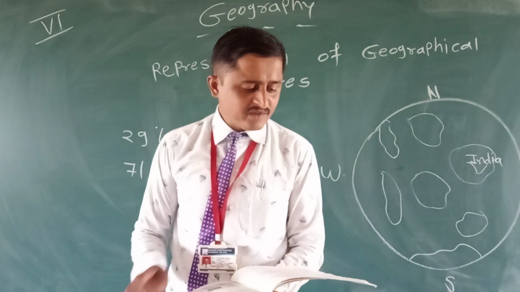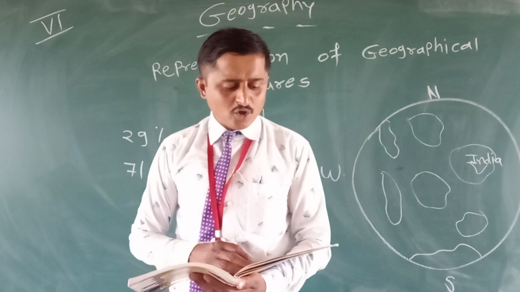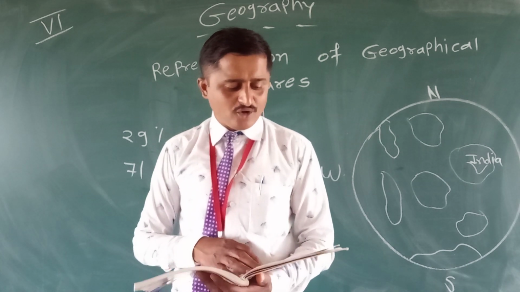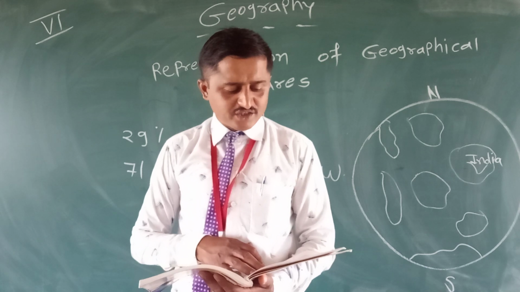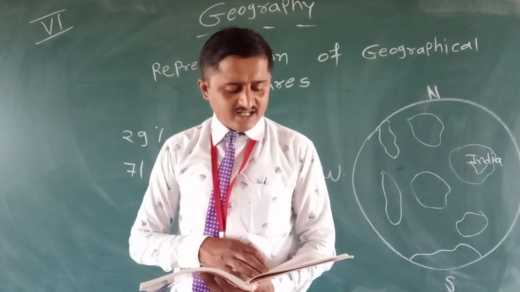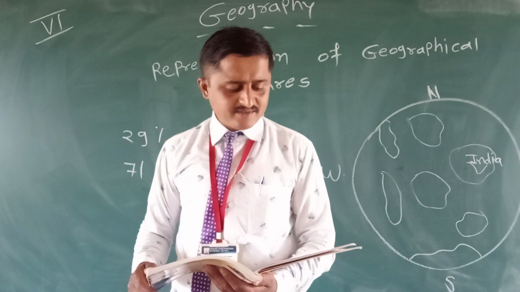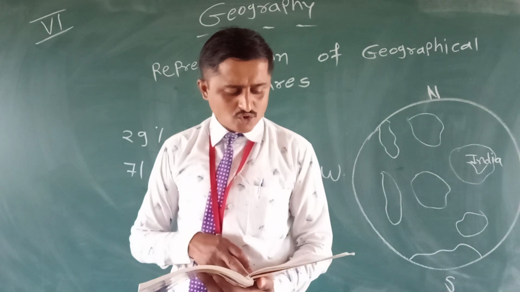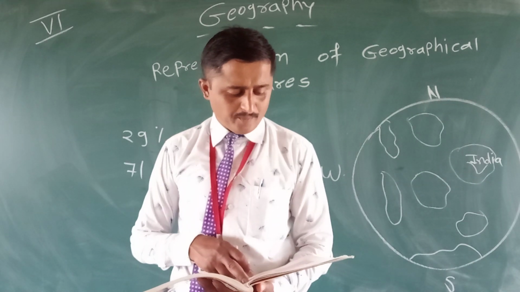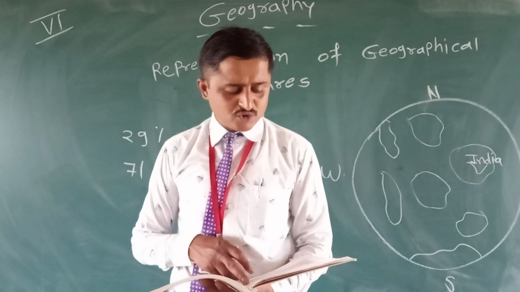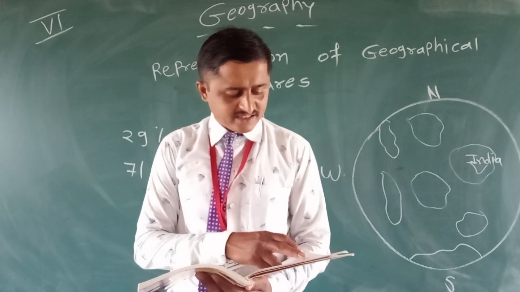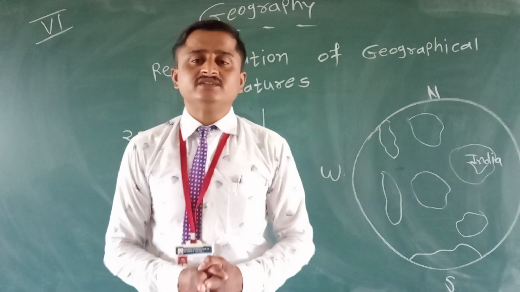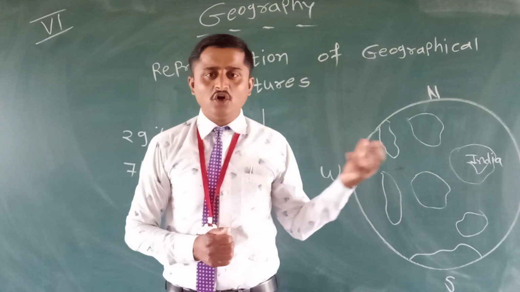Page number 12. Features of the globe. A globe is a true model of the earth. A globe shows the parallels of latitude and longitude. The division of the earth into 4 hemispheres is clearly visible on a globe. The shapes and sizes of the continents and oceans, etc., are also shown accurately on a globe. Distance and directions are also represented correctly on a globe. Some important features on the globe.